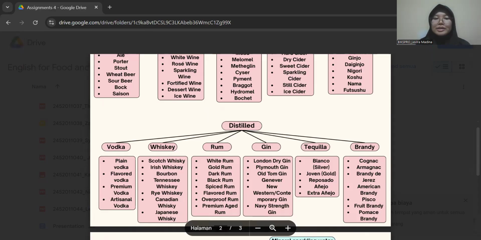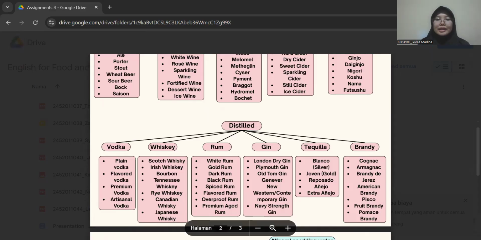So for the next is Genever. Genever is the Dutch and Belgian precursor to gin, made with a malt base and flavored with juniper berries. It has a richer, more malty taste. And for example, Bols Genever.